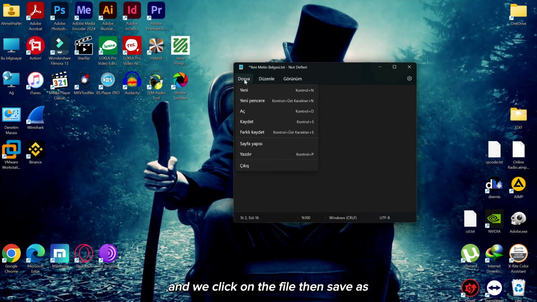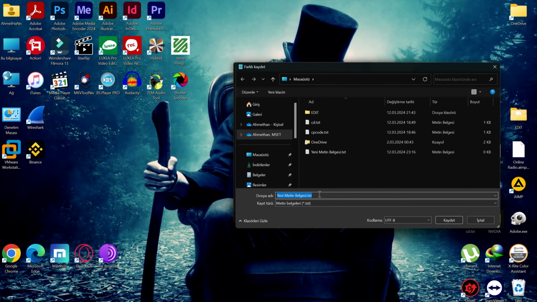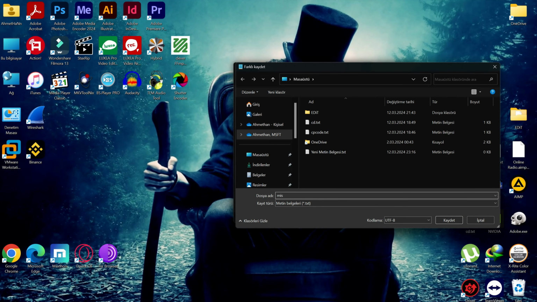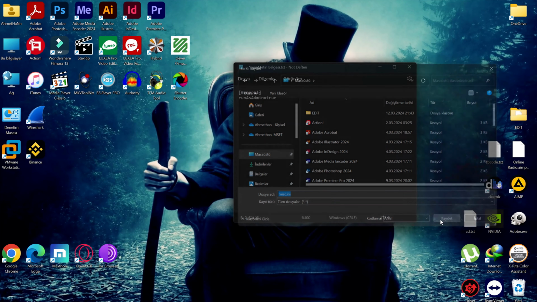And we click on the file, then save as. For the file name, we write misc.ini with the extension. We select the save type as all files. We choose where to save. We choose encoding as ANSI and say save.